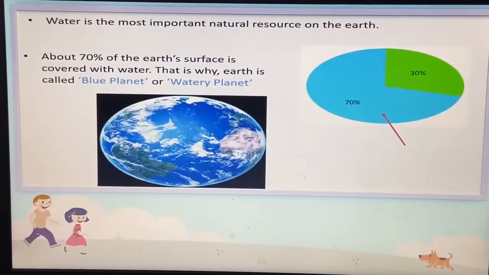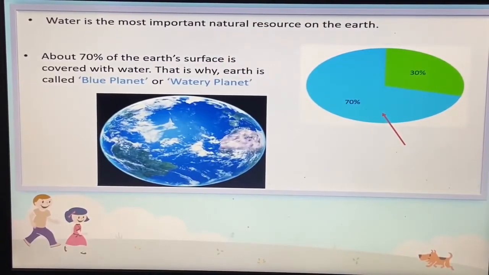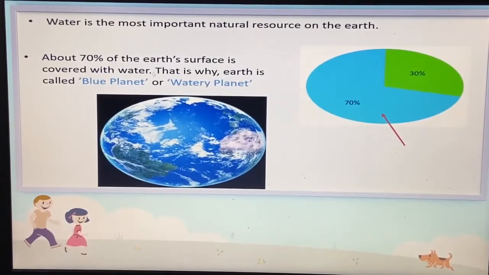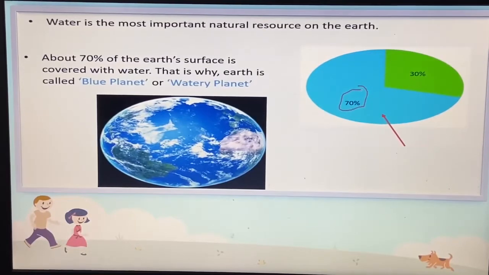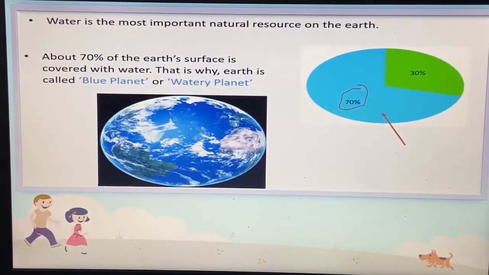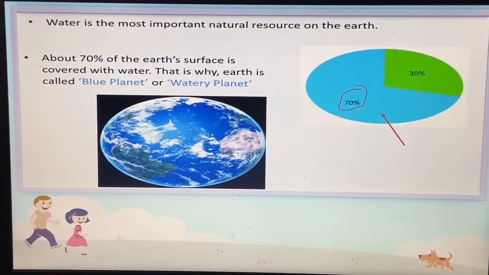Next, water is the most important natural resource on the earth, and about 70%, look here, about 70% of the earth's surface is covered with water. How much? About 70%, beta. You can see here, it's covered with water. This is why the earth is also called a blue planet or a watery planet, because 70% of the earth is covered with water.